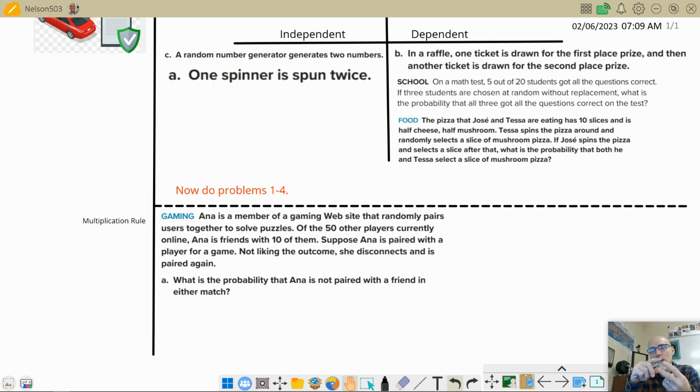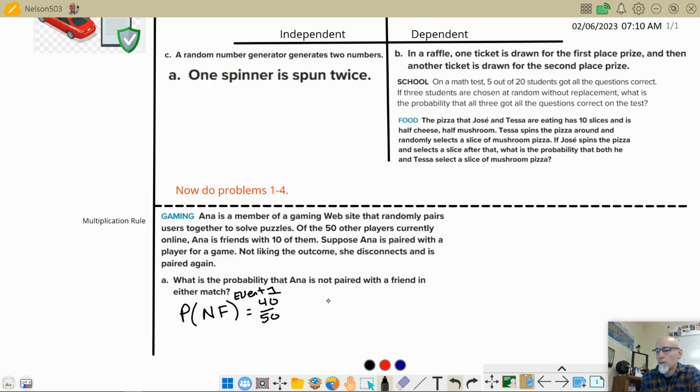Okay, so let's think about that for a second. On the first event, she logs in, she has a 40 out of 50 chance of not being paired up with a friend. So the notation is going to look like this. What is the probability that she's paired up with not a friend? Sometimes like this, capital P confuses people. What's the parentheses about? It's not multiplication. It's just saying what's the probability of being paired up with somebody that's not a friend of Anna's. And so she has a 40 out of 50 chance of that happening. So that's event number one.